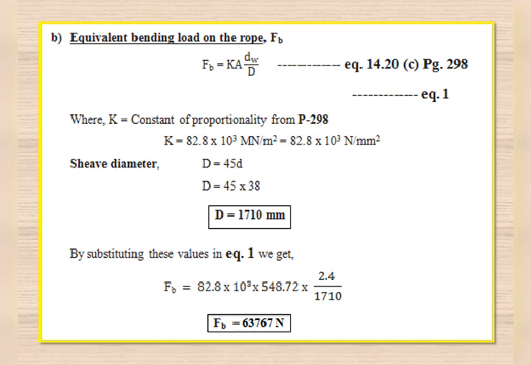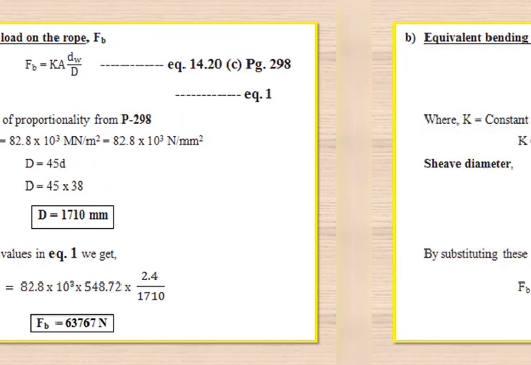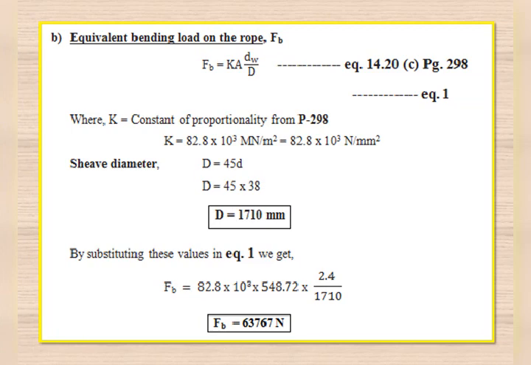Now we'll substitute all the unknowns in equation number 1. We are getting F_B is equal to 82.8 into 10 to the 3 into 548.72 into 2.4, that is d_w, divided by capital D, the sheave diameter, that is 1710. By simplifying this, we are getting the unknown bending load F_B as 63,767 Newton.